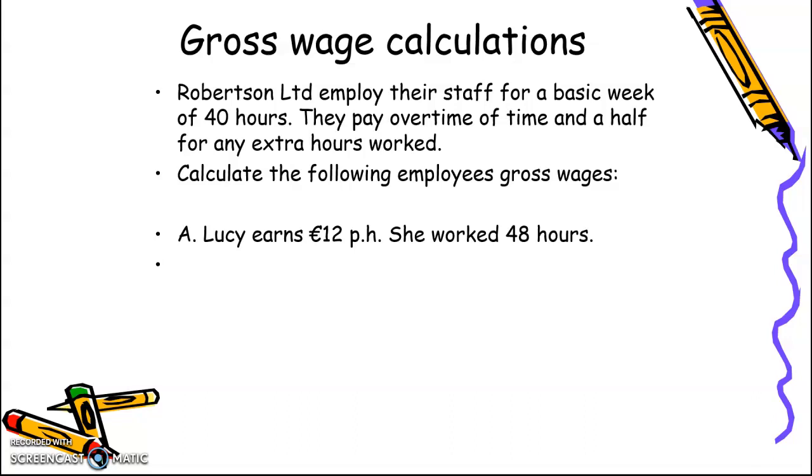But then her overtime underneath that is going to be the extra 8 hours by time and a half 12. What is time and a half 12? I think you're going to find that that's 18. When you multiply the 40 by 12, and underneath you multiply the 8 by 18, you'll get 2 numbers, and when you add those numbers together, that is your gross pay, or your gross wage.